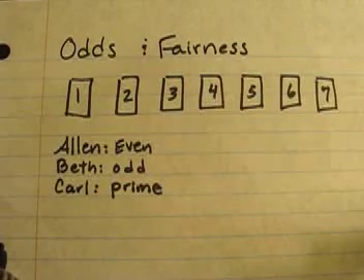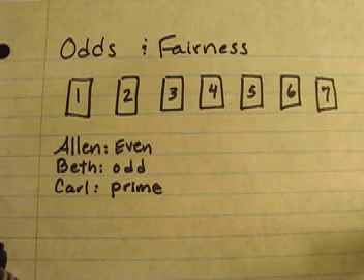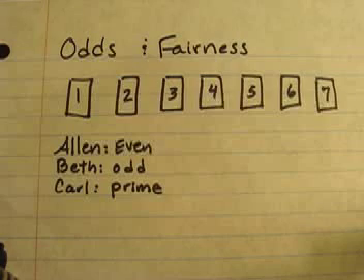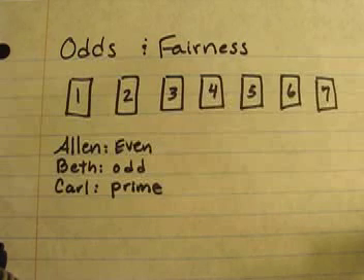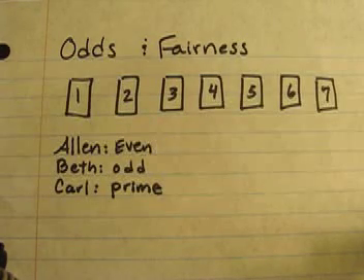Fairness is when something is fair for all people playing the game or participating in some sort of activity. In this case, if I had 7 cards numbered 1 through 7, and Alan had all of the even cards, that means that if an even card was chosen, he would win a point or win the game. Beth would have all of the odd cards, meaning she would get a point or win the game with an odd selection, and Carl would win if there was a prime selection.